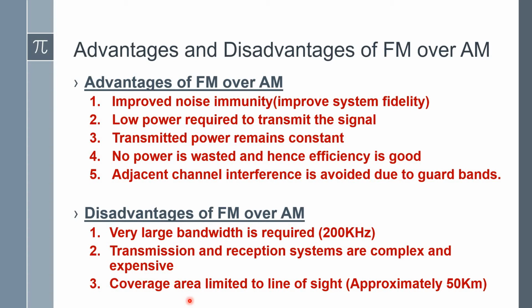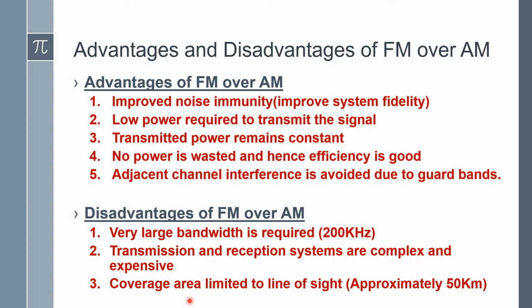In amplitude modulation, we achieve a maximum of 33.3% efficiency. But in FM, we achieve almost 90% efficiency. So there is no wastage of power, and the efficiency is very good in FM. The final point is that adjacent channel interference is avoided due to guard bands. In FM, a guard band is provided between one station and another to eliminate adjacent channel interference. The disadvantage of FM over AM is that a large bandwidth is required in FM.